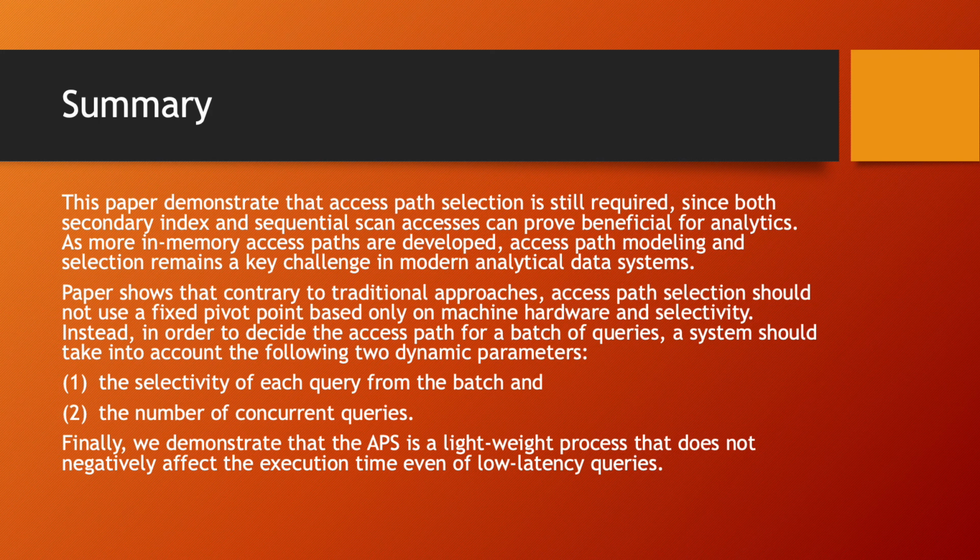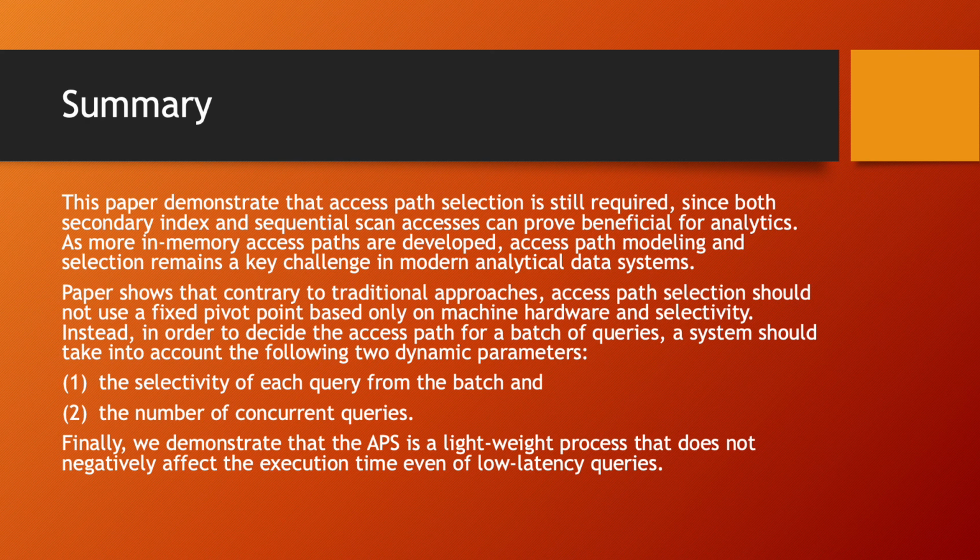As more in-memory access paths are developed, access path modeling and selection remains a key challenge in modern analytical data systems. The paper shows that, contrary to traditional approaches, access path selection should not use a fixed pivot point based only on machine hardware and selectivity. Instead, in order to decide the access path for a batch of queries, a system should take into account the following two dynamic parameters. First, the selectivity of each query from the batch, and second, the number of concurrent queries.